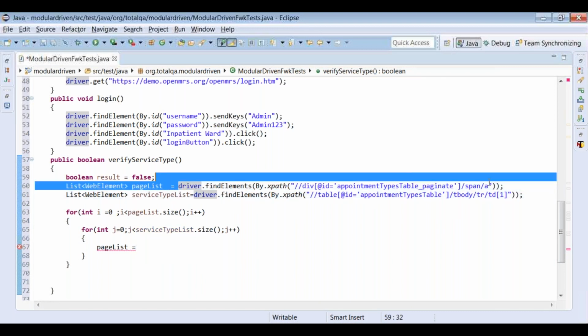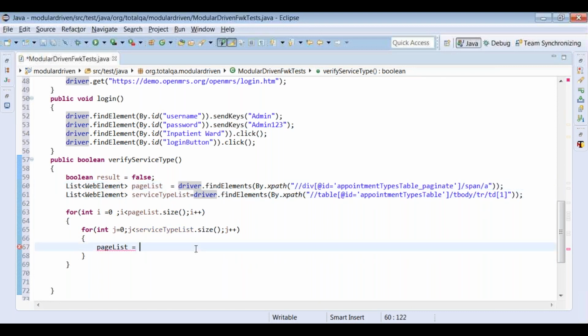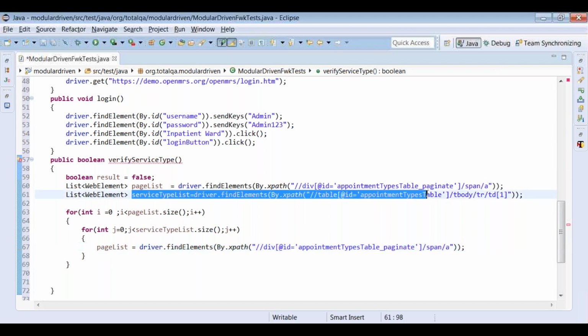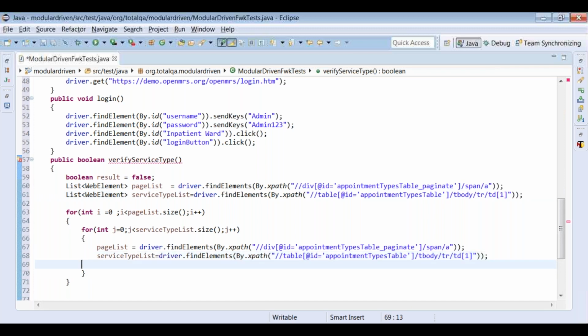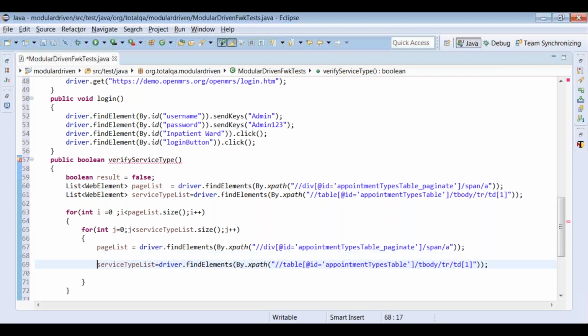Let's take this right hand side now. Okay. And similarly, we will take the service type list as well. As I mentioned, before we go ahead and write the logic, it is important to identify the list again, because as part of the for loop, it increments multiple times. So it might fail due to some issue. That's the reason we will try to click on it. So first thing what we do, we just click on page list.